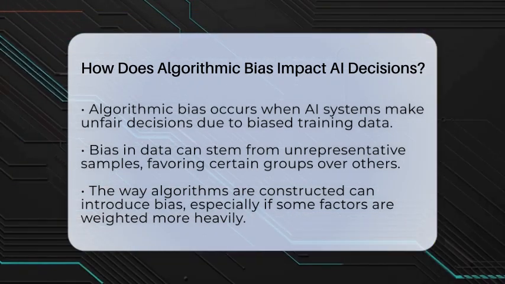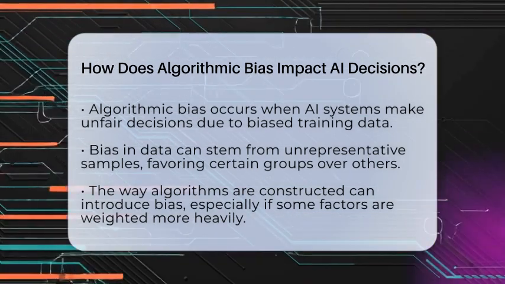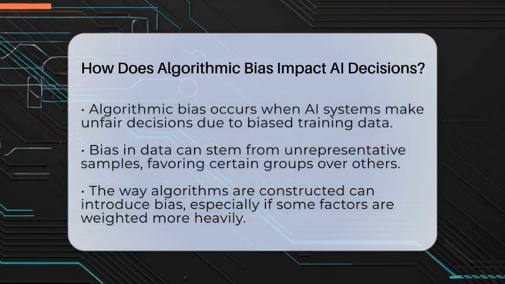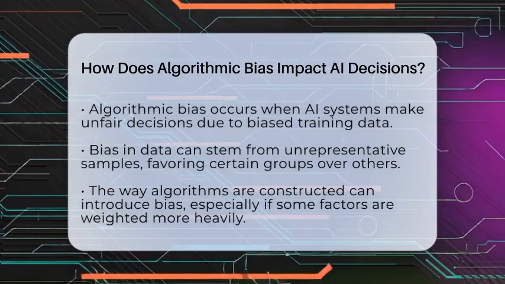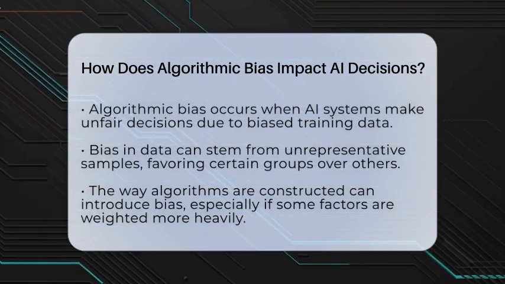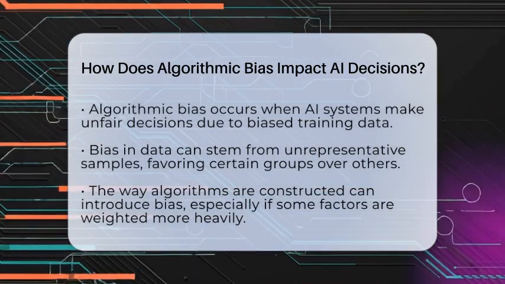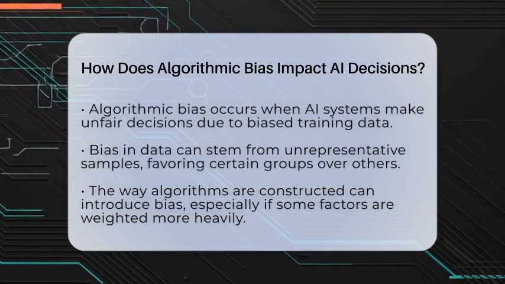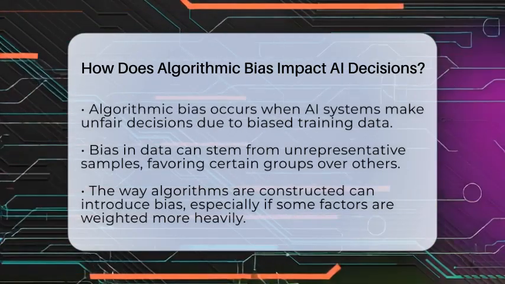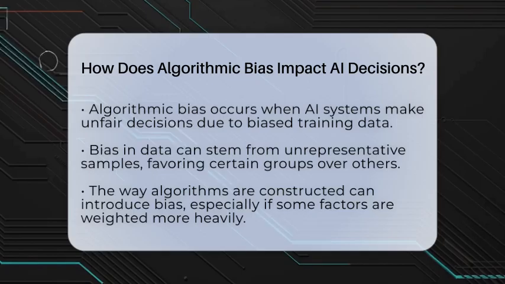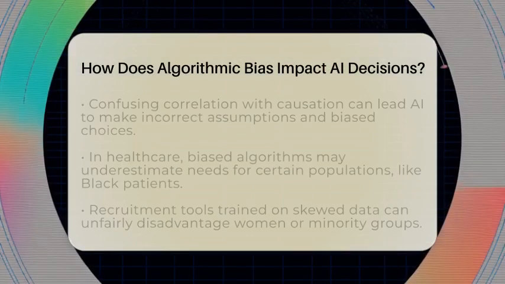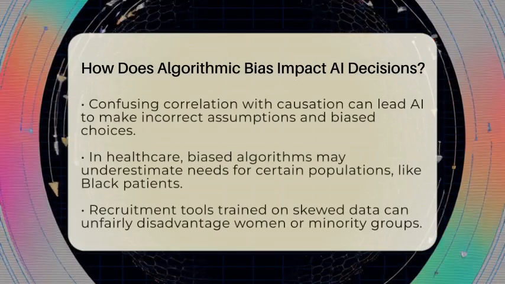Algorithmic bias happens when the data used to train AI systems is not completely fair or representative. For example, if a hiring algorithm learns from past data that favors one group over another, it might unfairly prefer male candidates over female ones. This is because the AI learns patterns from the data, and if those patterns are biased, the AI will follow suit.